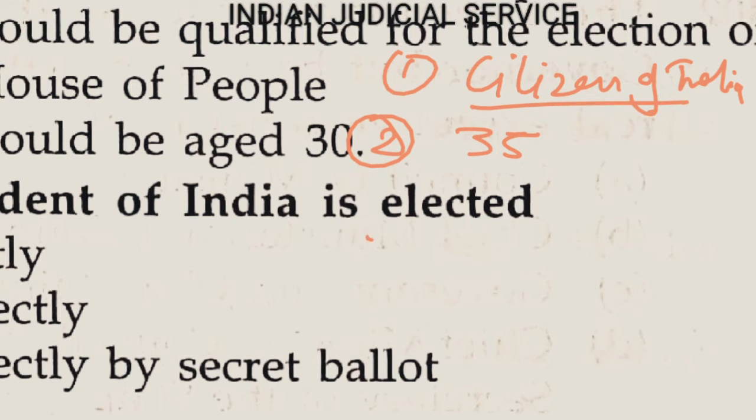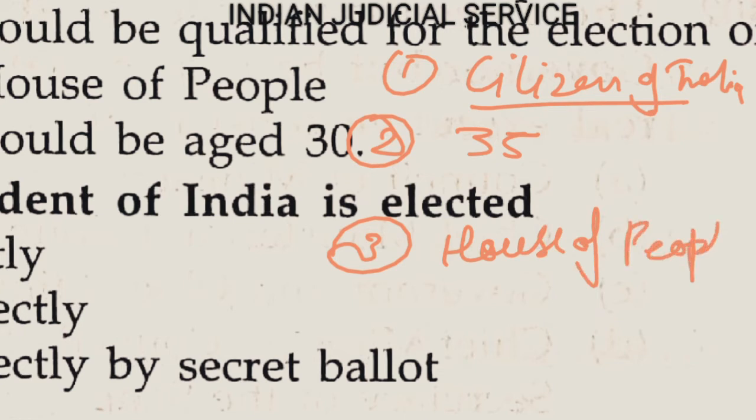And the third condition is that he is qualified for election as a member of the House of People. This is very important. House of the People means Lok Sabha. And clause 2 deals with the condition that he is not holding any office of profit.